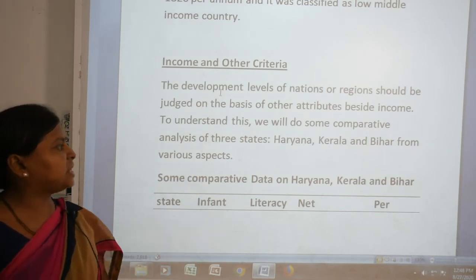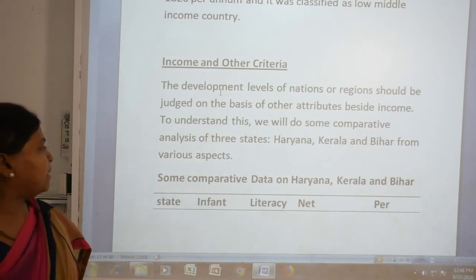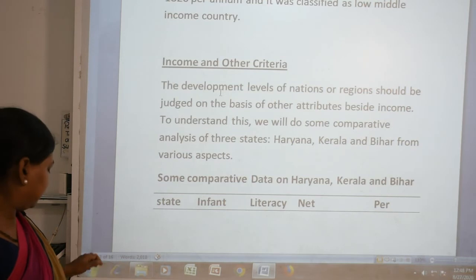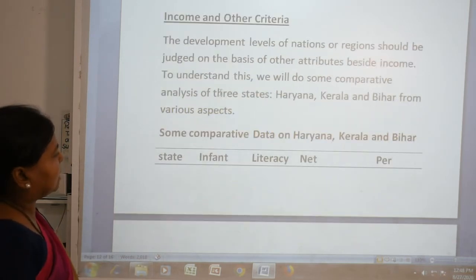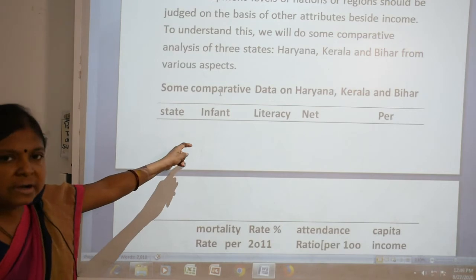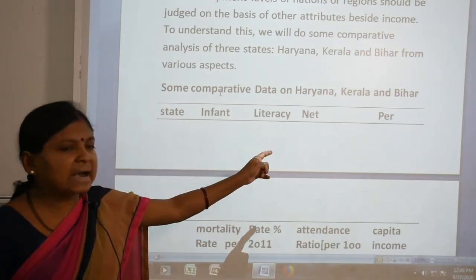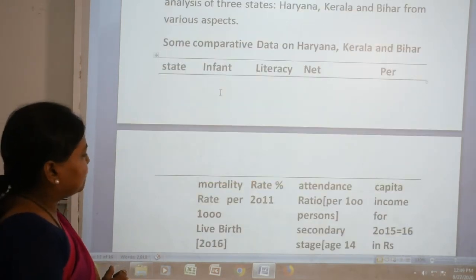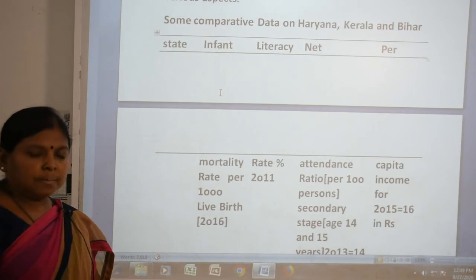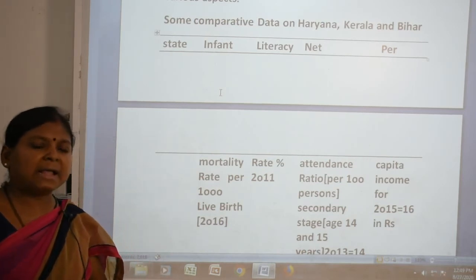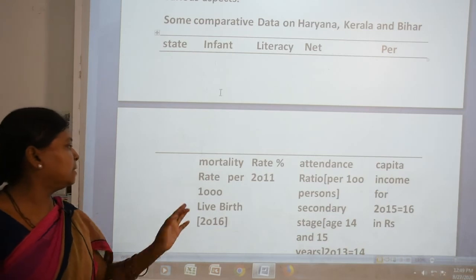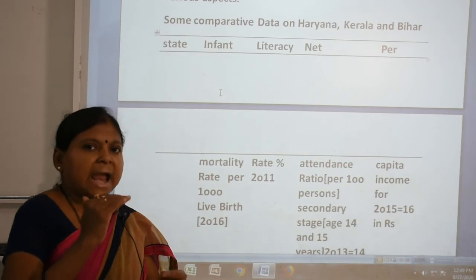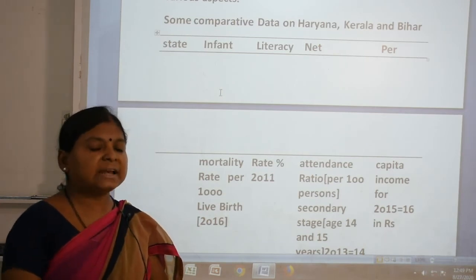Here I have given one chart: Haryana, Kerala and Bihar. From various aspects we can see whether a state is well developed or not. See this comparison data on Haryana, Kerala and Bihar: infant mortality rate, literacy, net attendance, per capita income. Infant mortality rate means the number of children born who die before the age of 1 year among 1,000 live births. That is called infant mortality. Literacy rate means those at the age of 7 and above who can read and write.